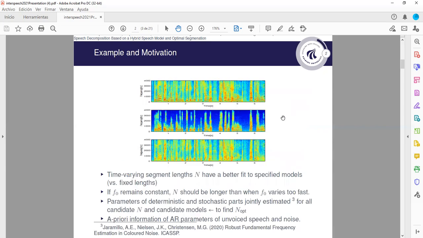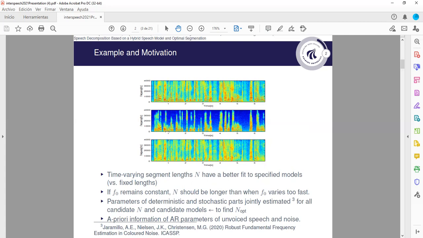Here we have an example of the decomposition on a clean speech signal using our proposed approach. Here is the voiced part and the extracted unvoiced part. For example, here at around 2.1 seconds, we see that the harmonics up to 3 kilohertz are correctly extracted in the voiced part, even if there are some weak harmonics between the fundamental and these big ones. And here, you can see that there is coexistence of both harmonic and stochastic components.